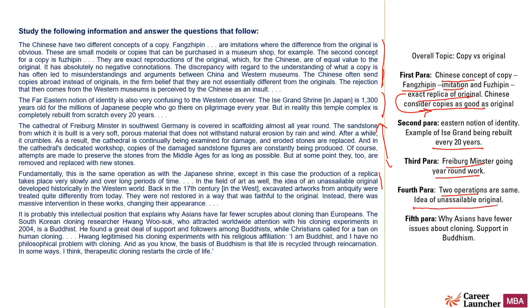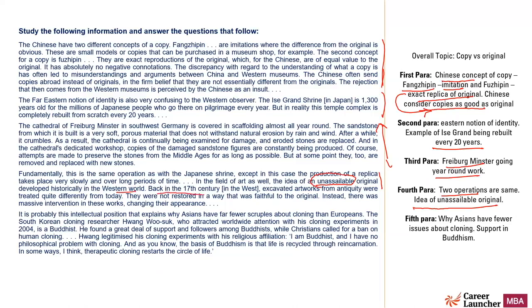Now, this also talks about the idea of unassailable original. The fourth paragraph also talks about that in the field of art, the idea of unassailable means the original cannot be changed. It developed in the Western world.